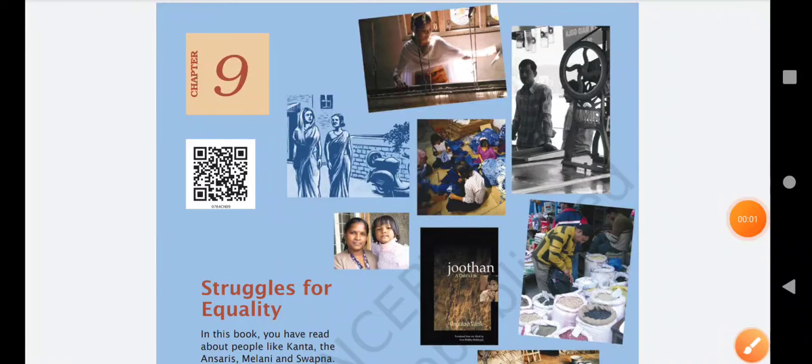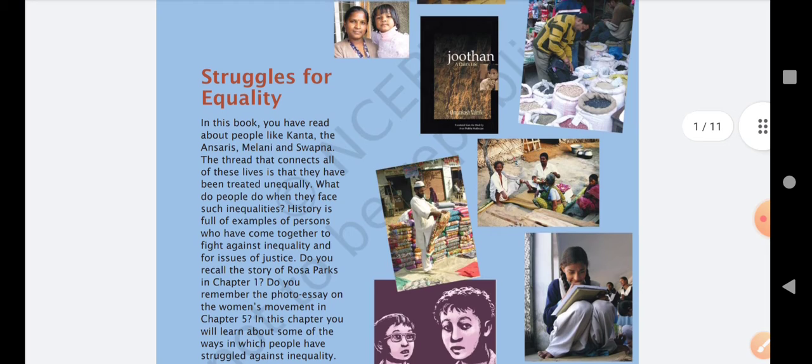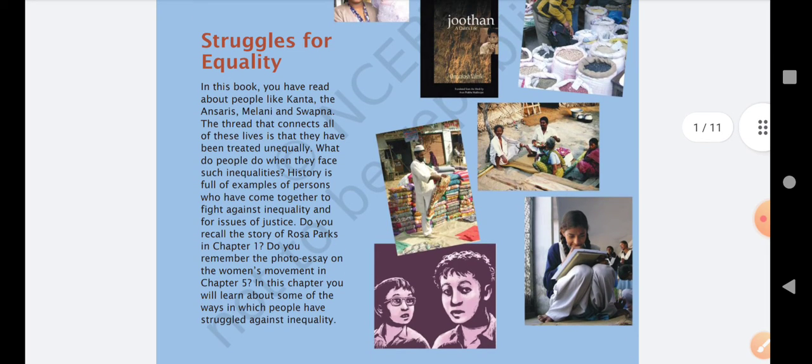Good morning, students. Today we are going to start with a very new chapter of civics, that is chapter 9, Struggles for Equality. As it is the last chapter of your book, it is a summarization of what we have studied in this book from the beginning. The name of the chapter is Struggles for Equality. You can understand by the name that this chapter is related to all the inequalities that are present in the society and how people fought against those inequalities.